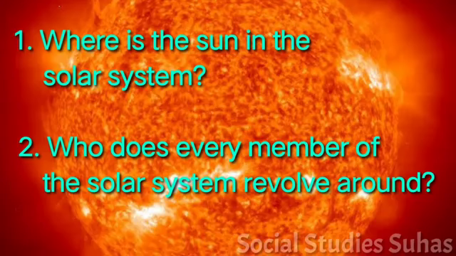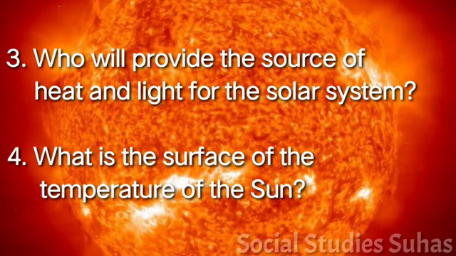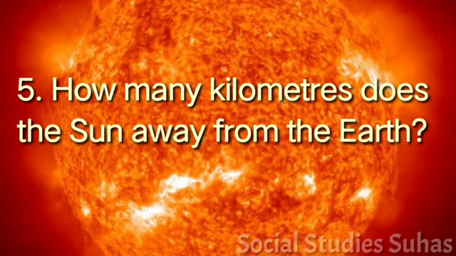Students, now try to answer these questions. First question, where is the Sun in the solar system? Who does every member of the solar system revolve around? Third question, who will provide the source of heat and light for the solar system? Fourth question, what is the surface temperature of the Sun? Fifth question, how many kilometers is the Sun away from the Earth?